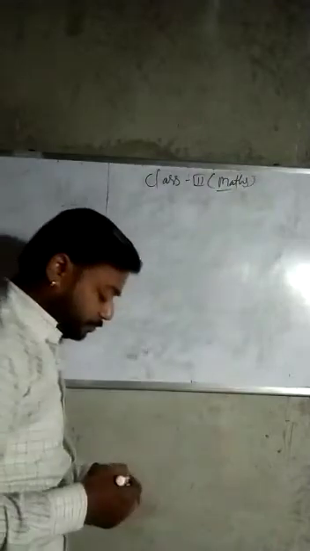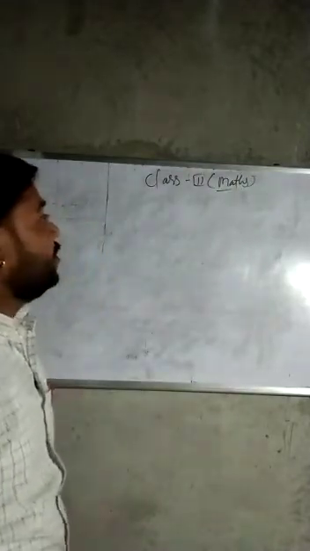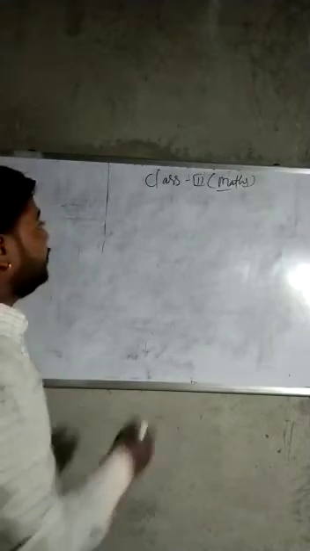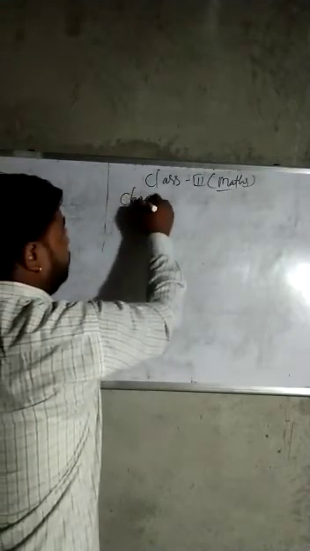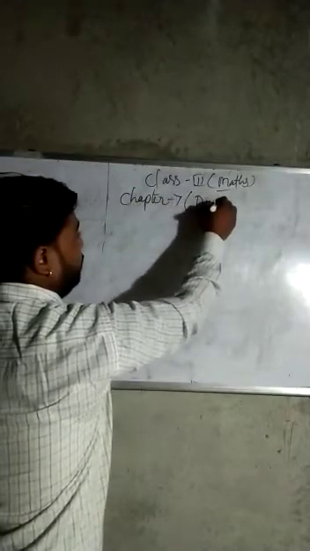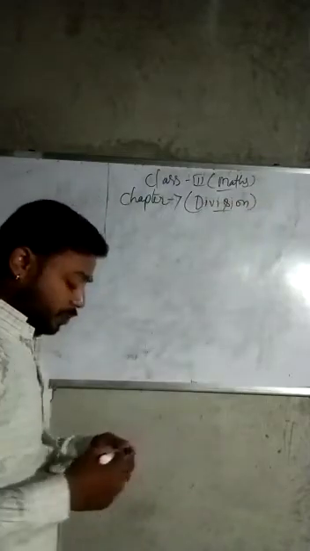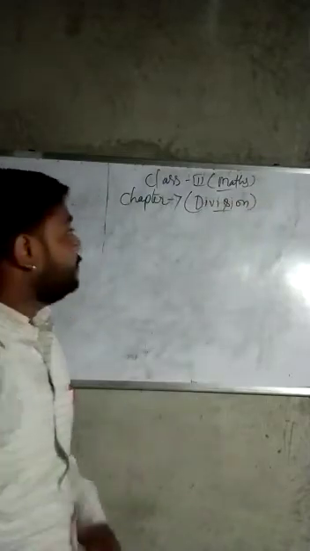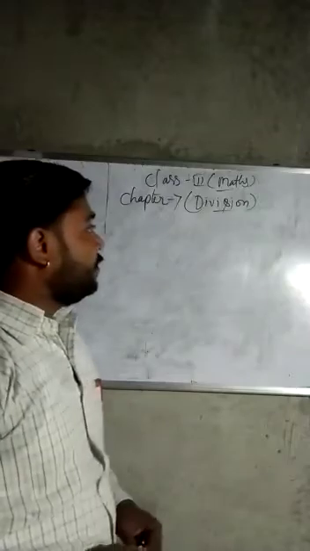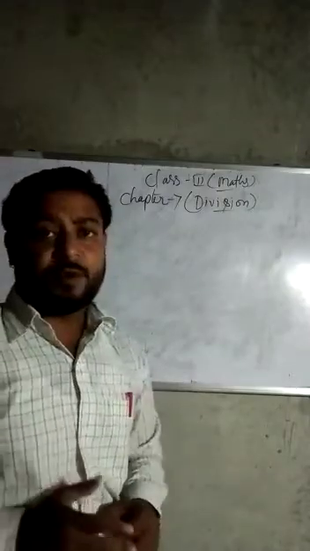Math. Our chapter 6 is completed. Today we will start chapter 7, division. So what is called division? Division means any biggest number convert into a small number.